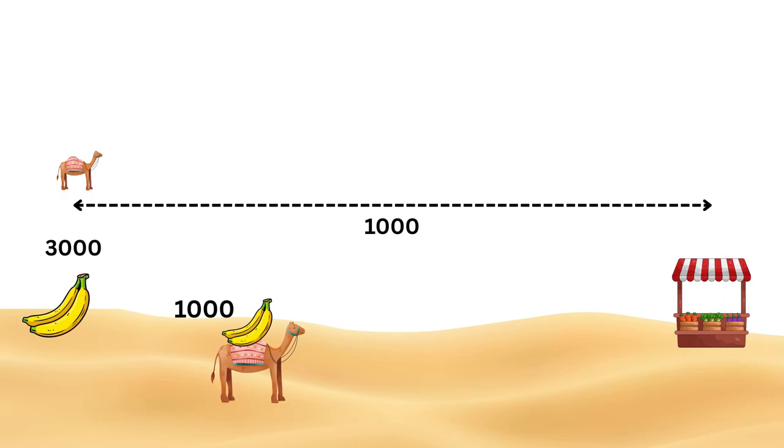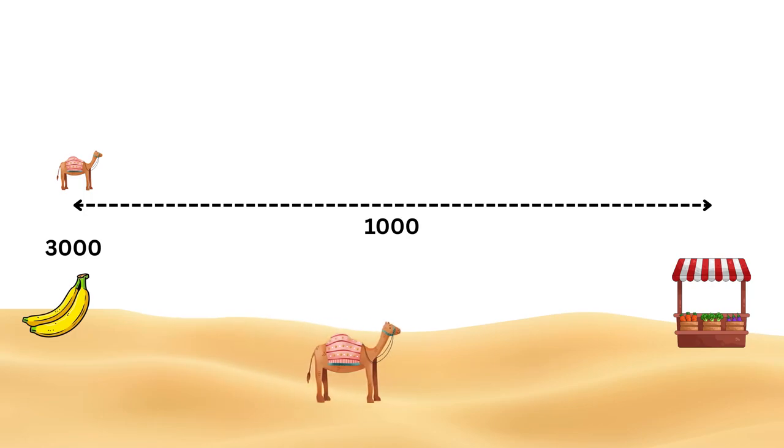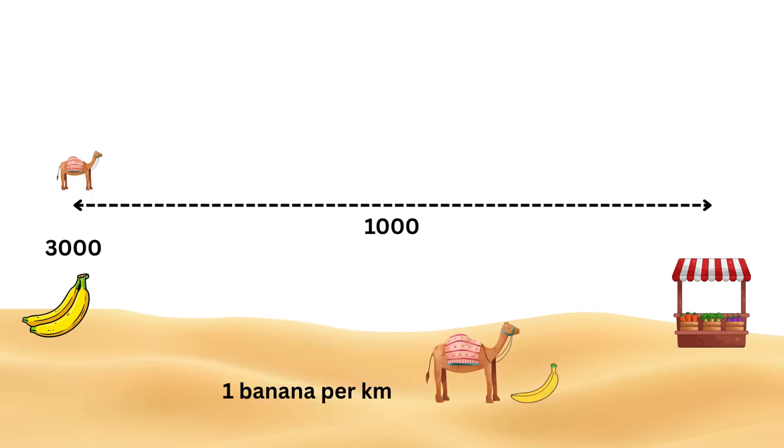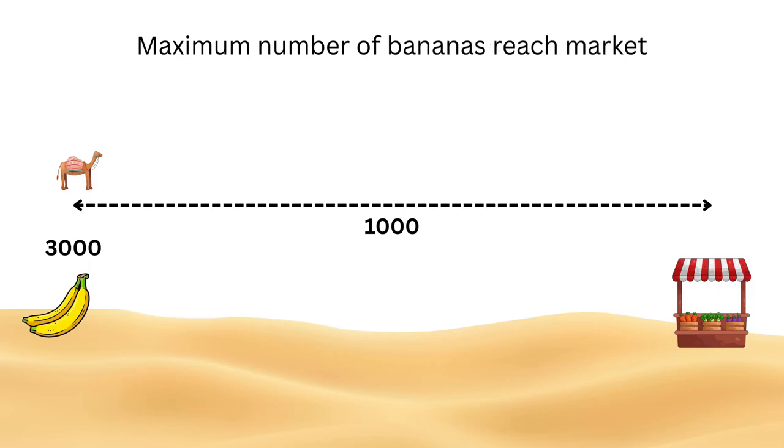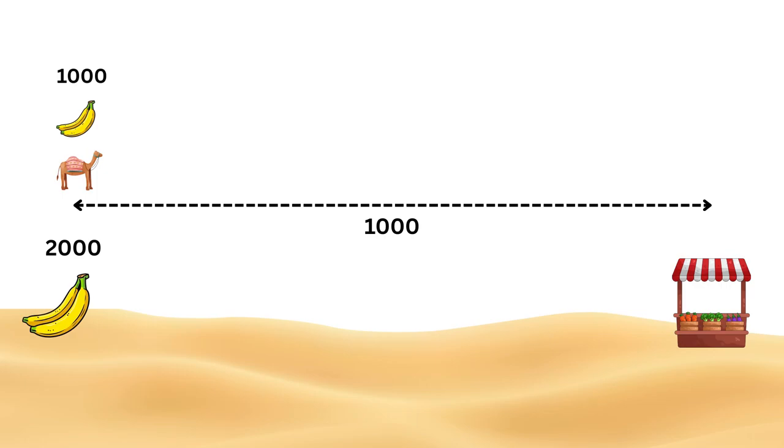First, the camel can carry a maximum of 1,000 bananas in a single trip. Second, as the camel walks, it needs to eat one banana for every kilometer it travels. The challenge is to plan the journey in such a way that the highest possible number of bananas finally reaches the market.